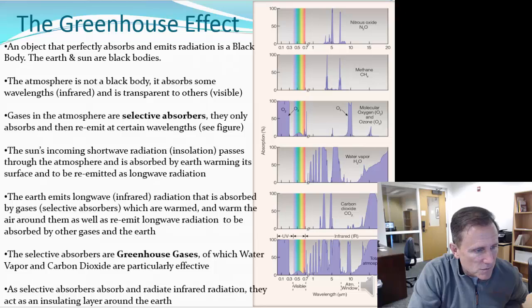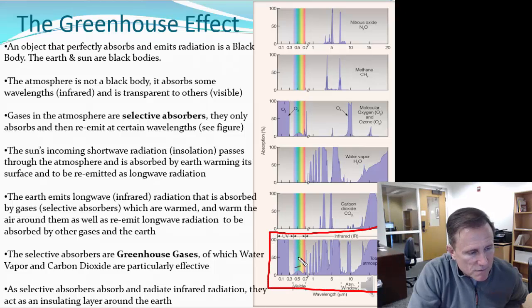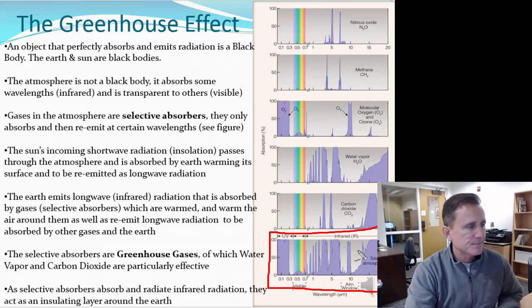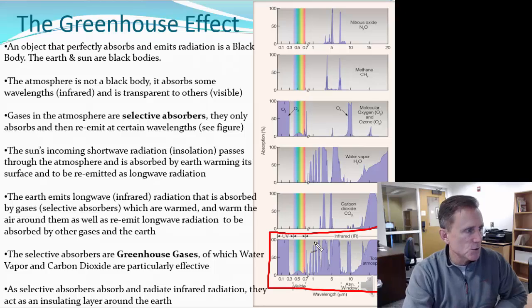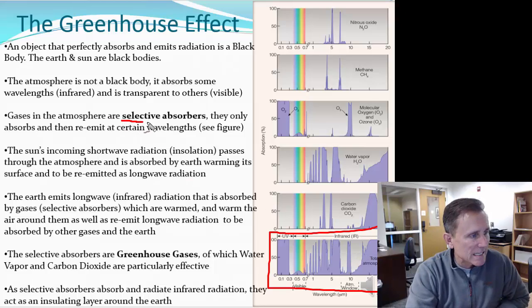So this last little one here at the bottom sums up all the gases. So most of the energy comes through the atmosphere, and those longer wavelengths are then absorbed by the atmosphere. And the text here to the left basically explains that to us. The gases in the atmosphere are known as selective absorbers. They only absorb and then re-emit at certain wavelengths.